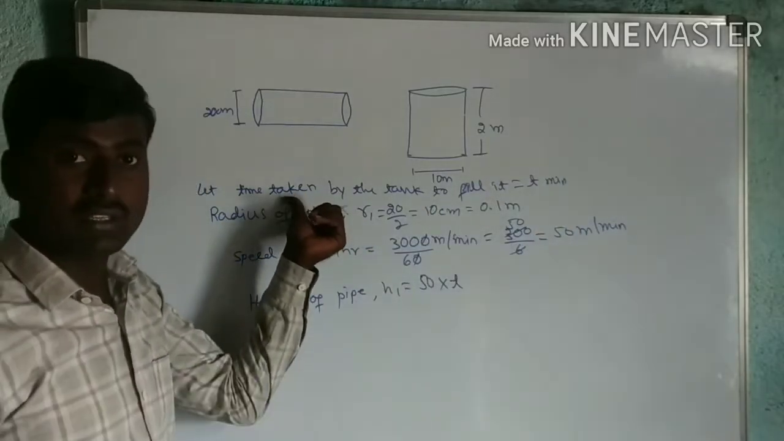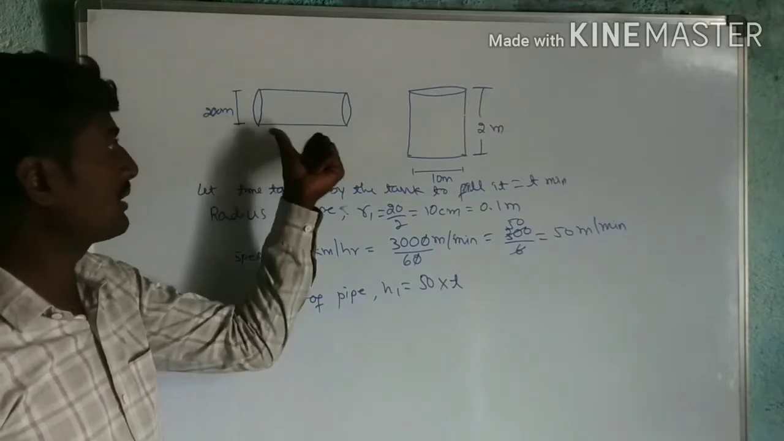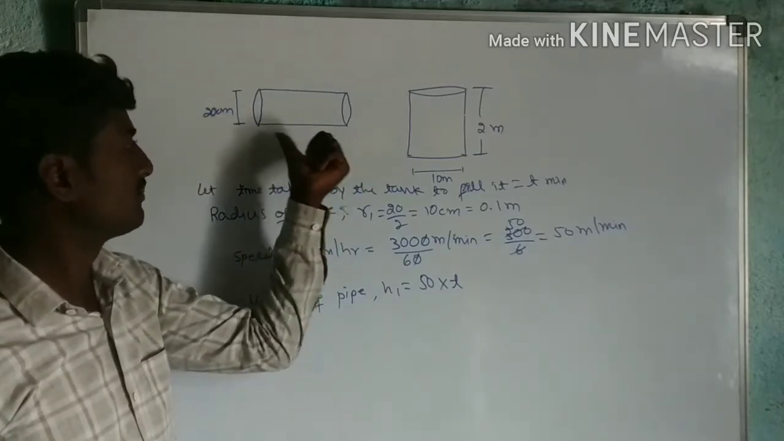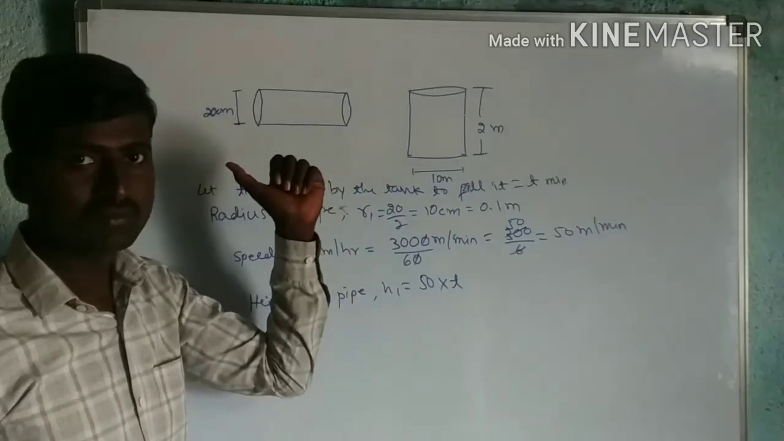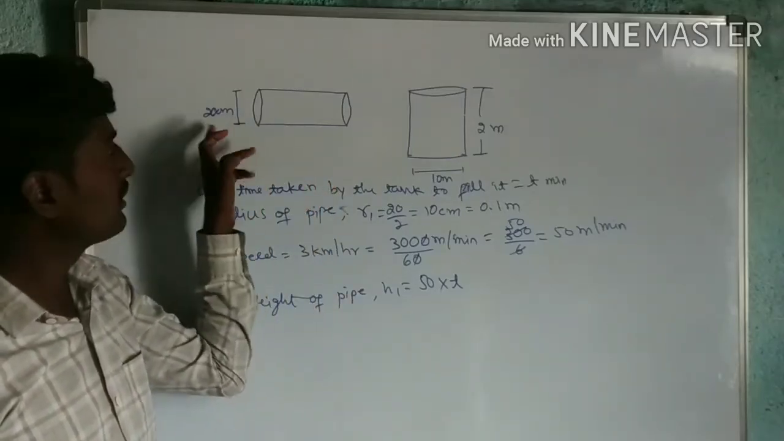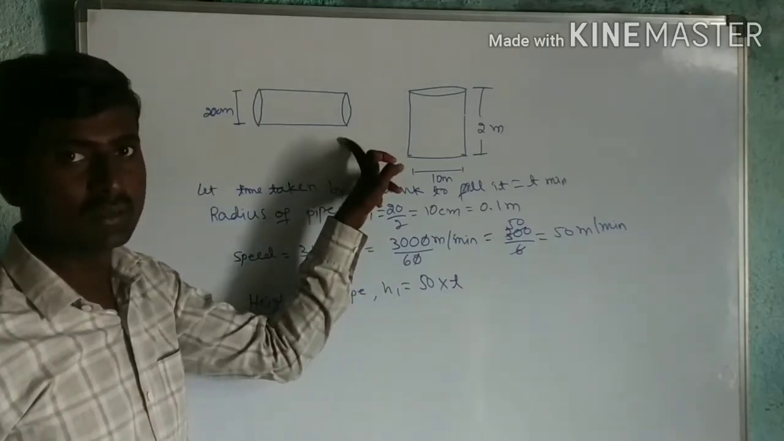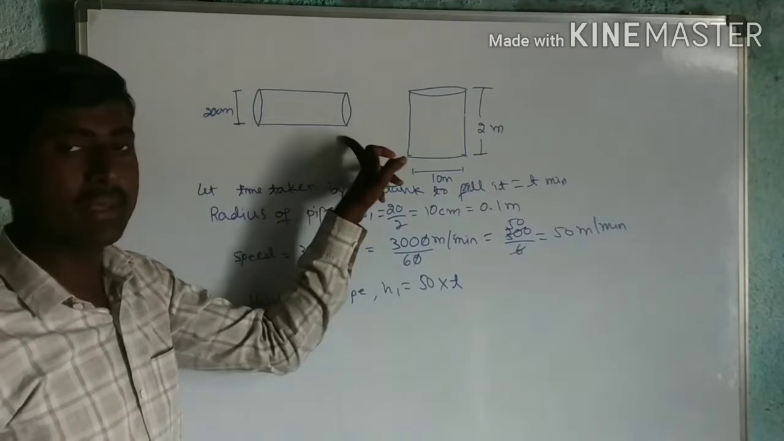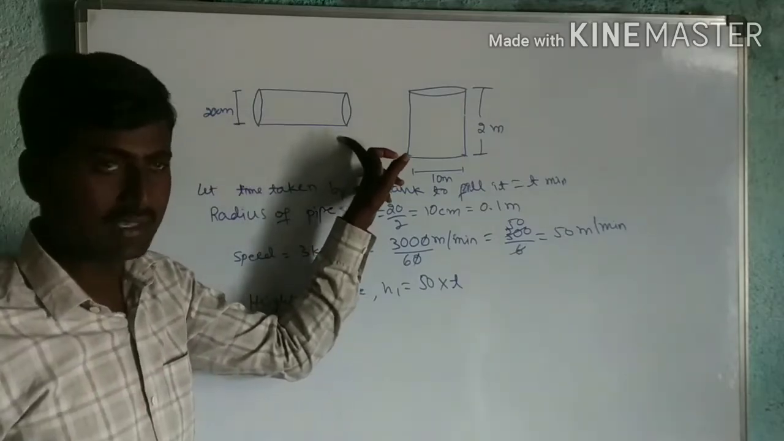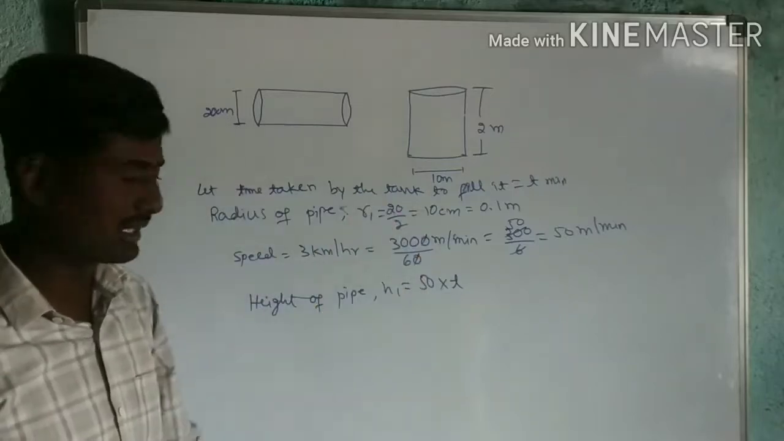In this way we can also say that the time taken by the water to flow through the pipe is T minutes. In that way also you can write it. Both are the same. This time and this time are the same.